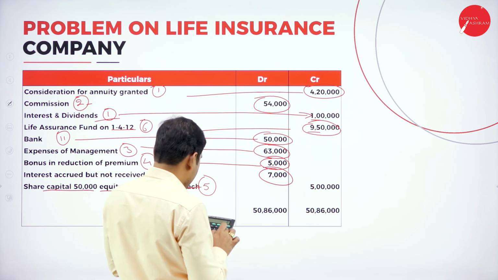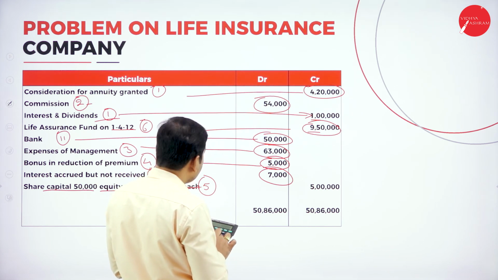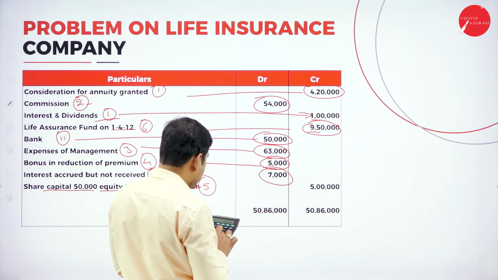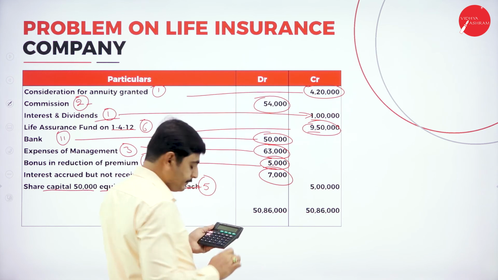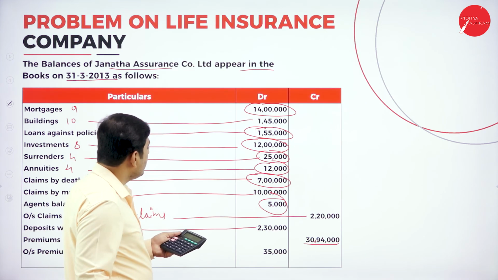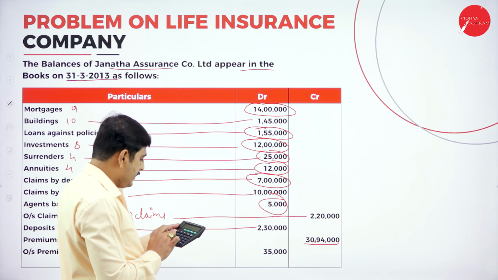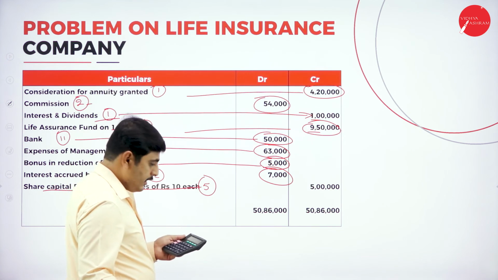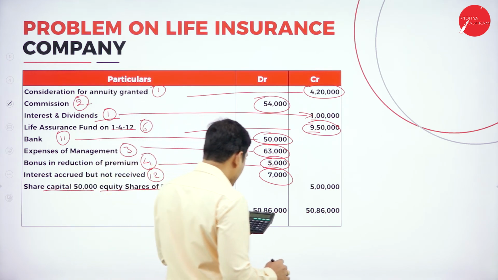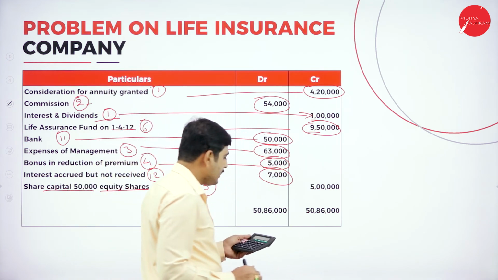Let's add the credit side: 5 lakh plus 9 lakh 50,000 plus 10,000 plus 1 lakh plus 4 lakh 20,000 plus 2 lakh 20,000 plus 30 lakh 94,000. So here we are getting 52 lakh 84,000.